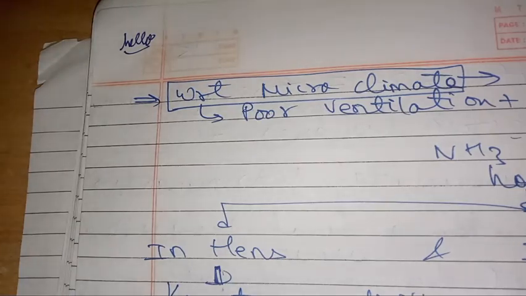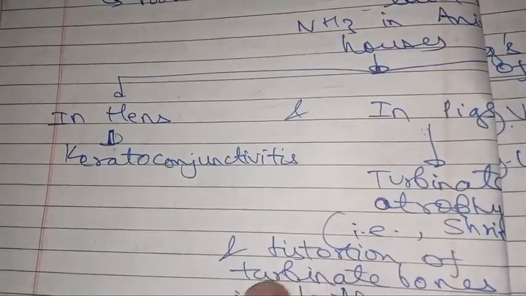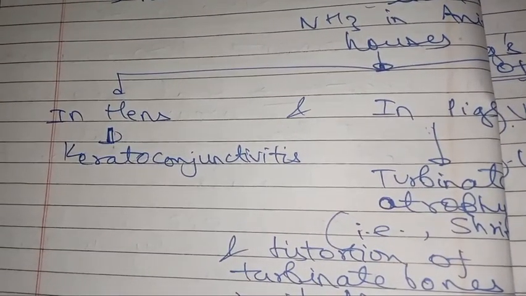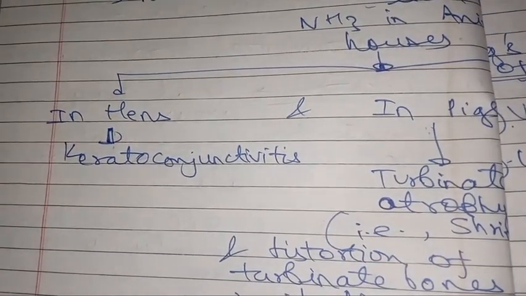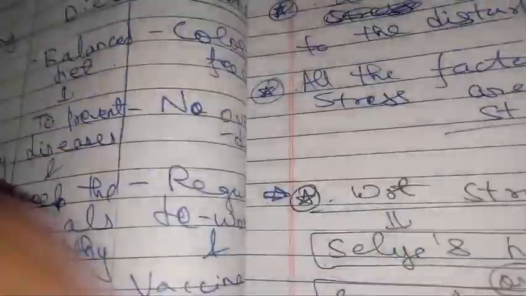In poultry, that will lead to keratoconjunctivitis, simple blindness. But in pigs, this will lead to turbinate atrophy. The turbinate bones are present inside the nasal cavity, and those bones will shrink in size. This is not important, you know this.